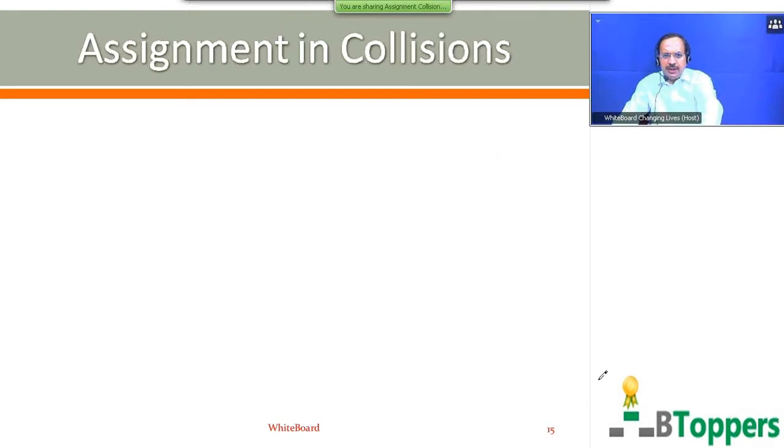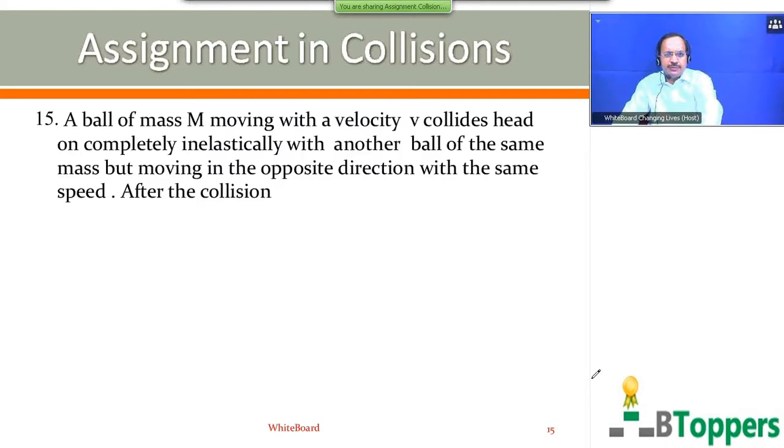You can see the next problem, the 15th one. A ball of mass M moving with velocity v collides head on completely inelastically with another ball of the same mass but moving in the opposite direction with the same speed.